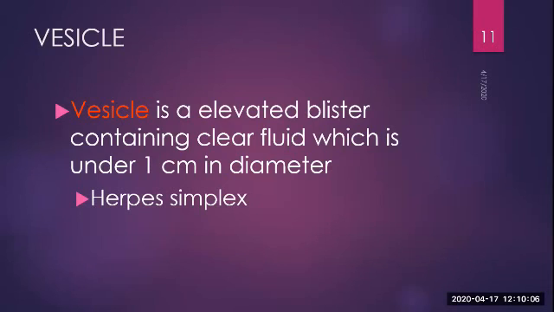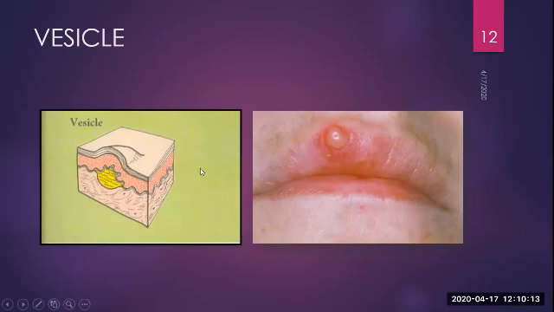The most common example for vesicle is herpetic lesion or herpes vesicles. So this is how it appears. Elevated lesion which is filled by fluid. Okay, this can be single or it can be multiple in number, but the appearance will be like this.